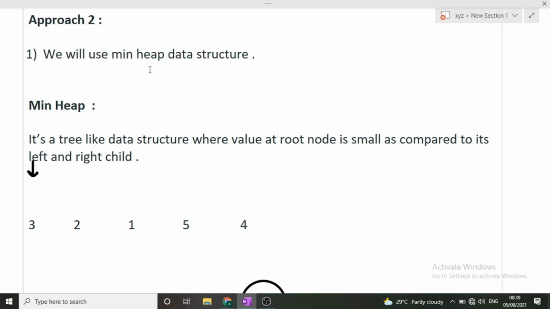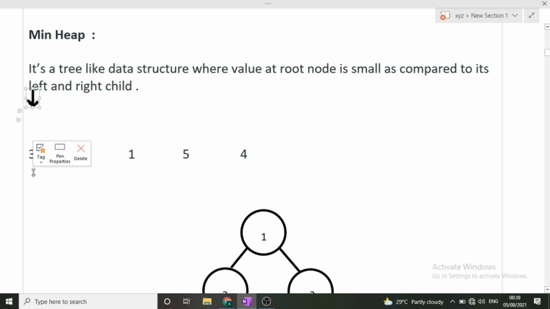Now you know that heap is of two types. One is min heap and another one is max heap. So I will be telling you the approach for both types of heaps, how we can solve this particular question using min heap, and how we can solve it using max heap. So first of all, min heap. What is min heap?